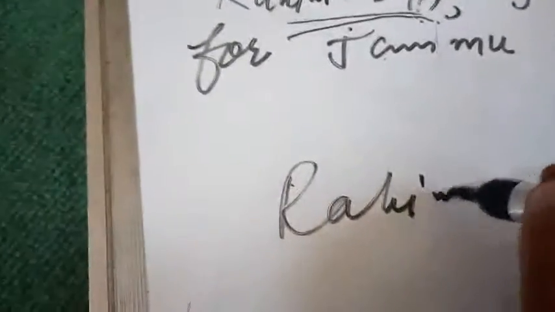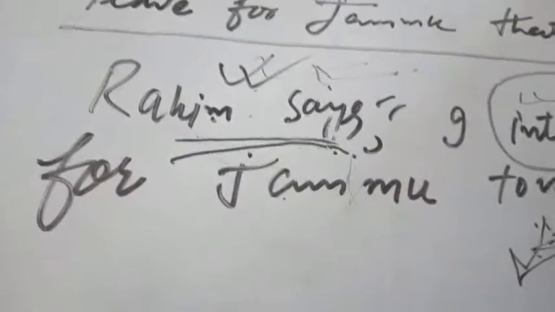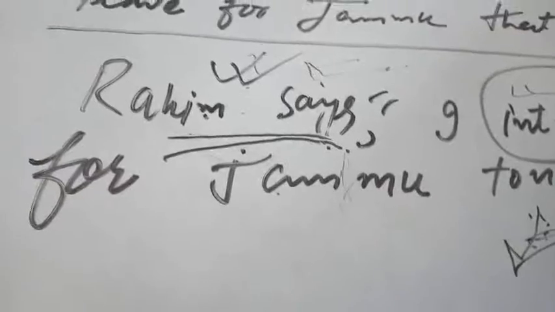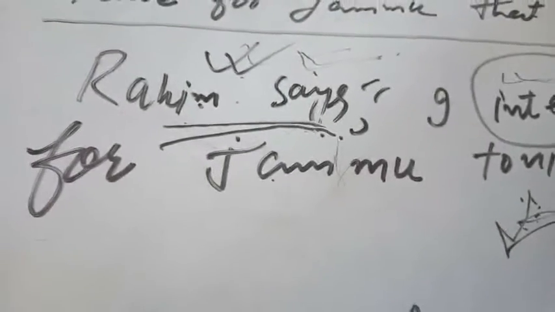So my dear, yes, here it will go like this. Rahim says that I will change, obviously, into he, no problem. He intends. Remember, intends, this is the present tense, because this is in the present tense. I intend, this is present tense also, because the reported verb is in present tense. So I want to remind you that whenever the reported verb is in present tense, the tense in the reported speech does not change at all, right?